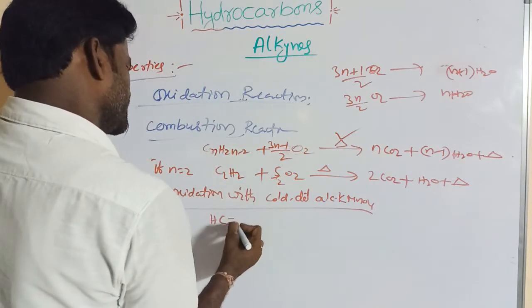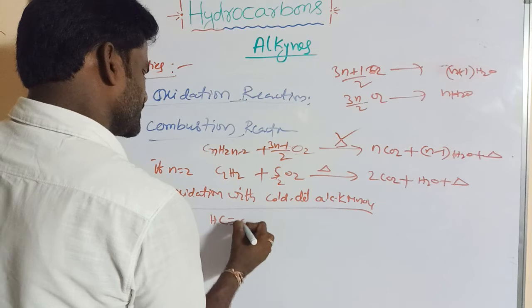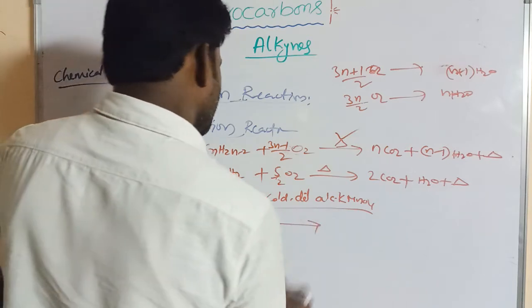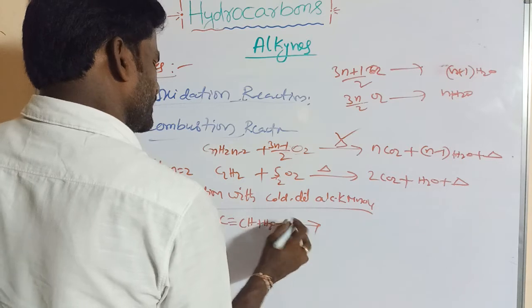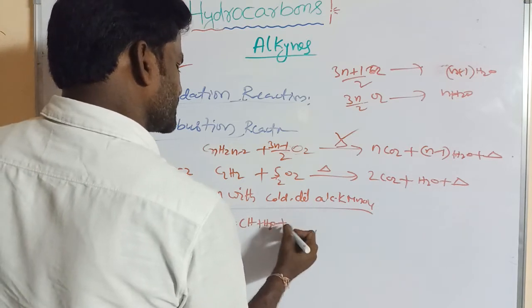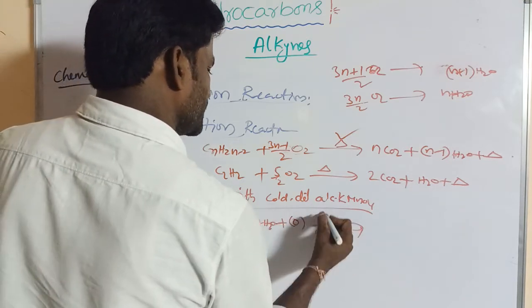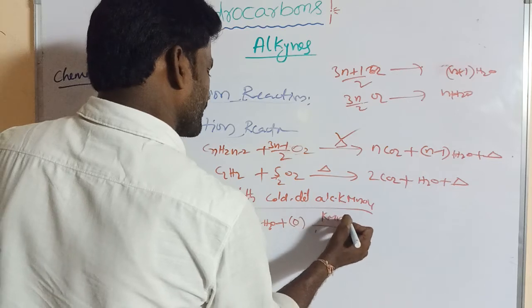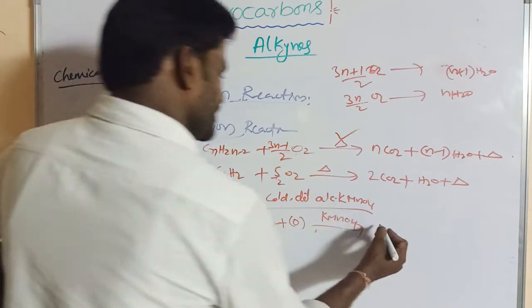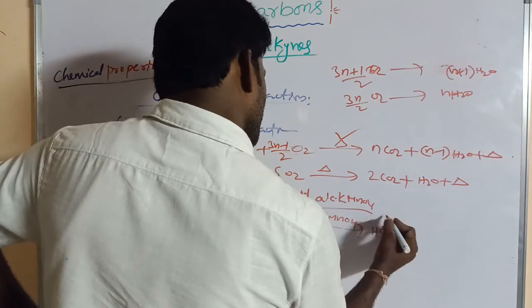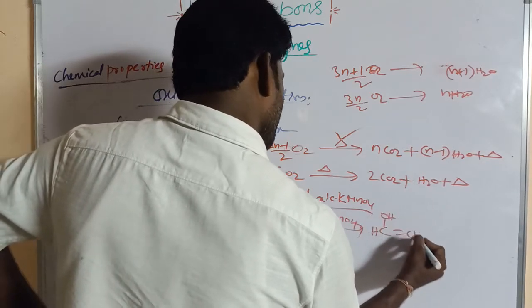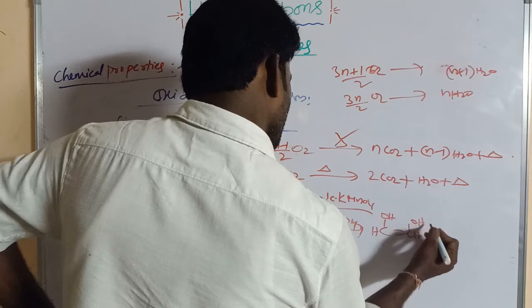This is the hydroxylation of CH triple bond CH. Here H2O is added, and KMnO4 is the oxidizing reagent that gives oxygen. So OH groups are added, giving CHOH double bond CHOH.